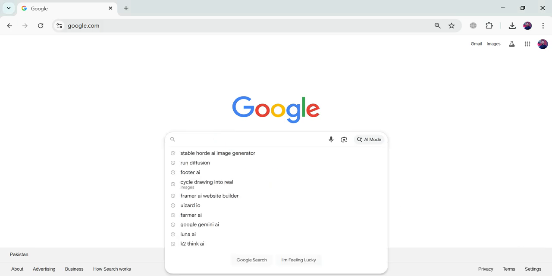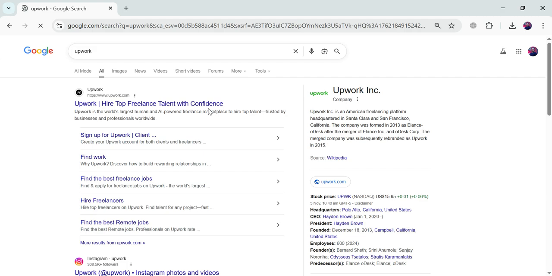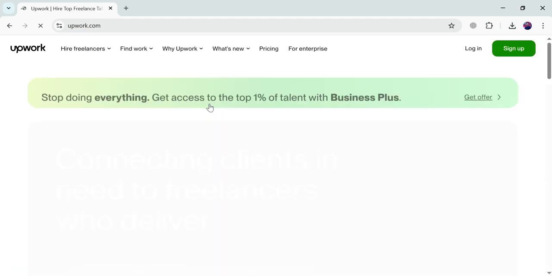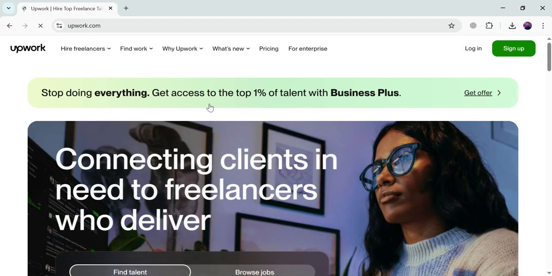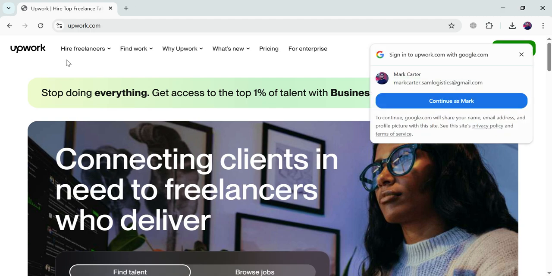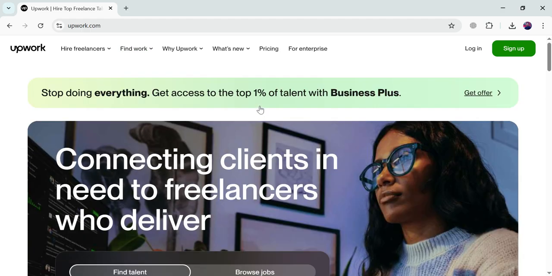So you can use the Upwork platform for earning money, for doing freelance work. I'm going to show you step by step how you can create an account on this, and then how you can work on this website. Basically, this is a freelancing website where you can upload your portfolio, and eventually you can also bid on users' projects and give them a proposal. If your proposal gets selected, then you will be hired for that particular project.